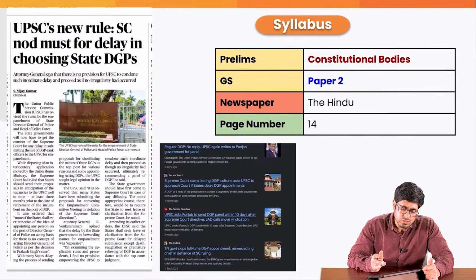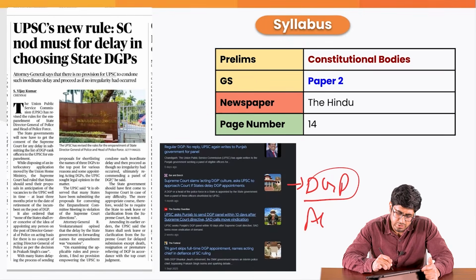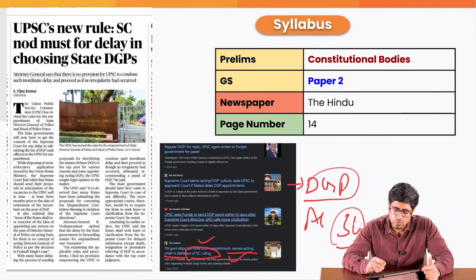Moving to the next and last topic, regarding UPSC's new rule for appointment of DGP. We would have heard in the news a lot of times that states are not actually appointing DGPs, rather appointing something known as acting DGP. For example, Tamil Nadu again skipped the full-time DGP and named an acting DGP in defiance of the Supreme Court ruling. So what is the Supreme Court ruling that talks about the process of appointment of DGP, and what is the role of UPSC in that?